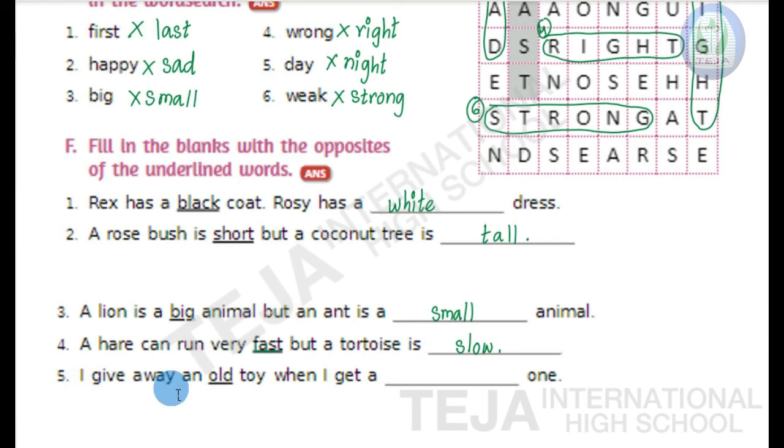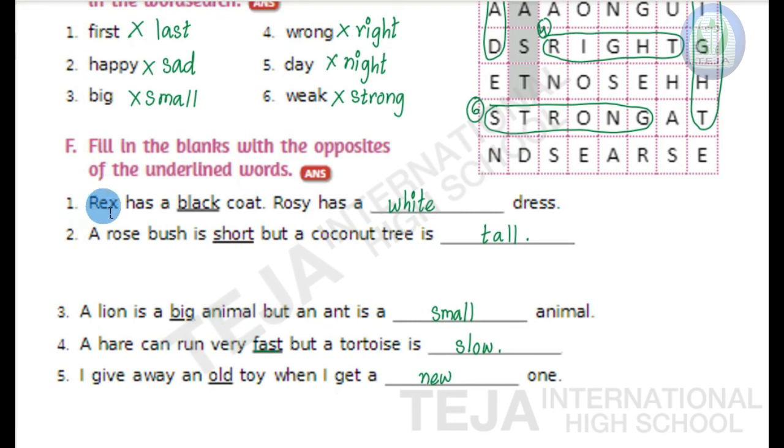I give away an old toy when I get a dash one. And here the underlined word is O-L-D, old. And the opposite of old is N-E-W, new. I give away an old toy when I get a new one.